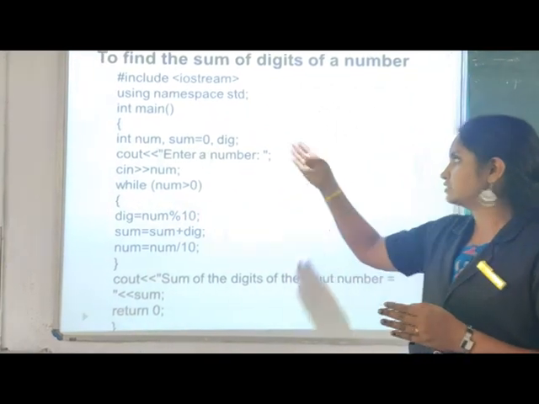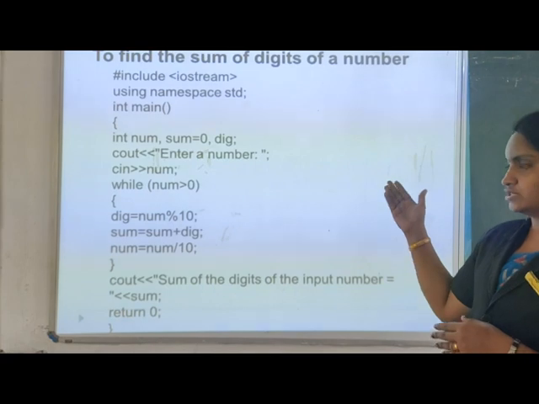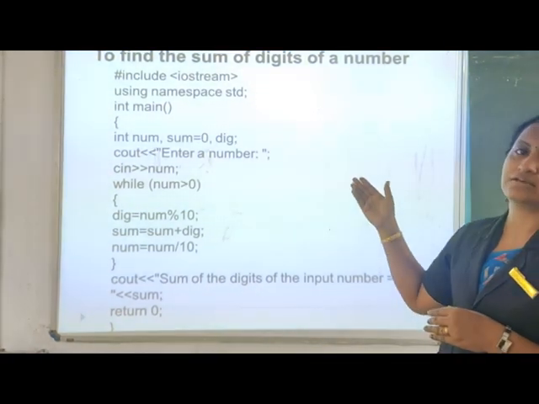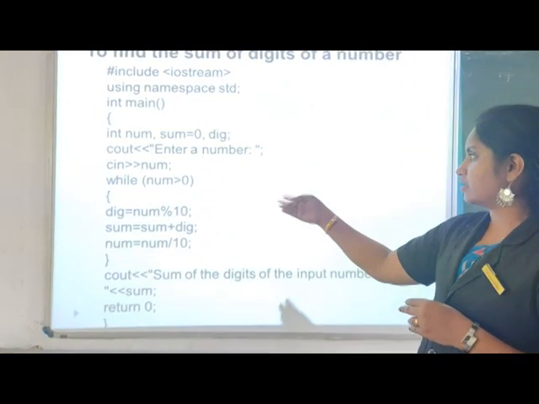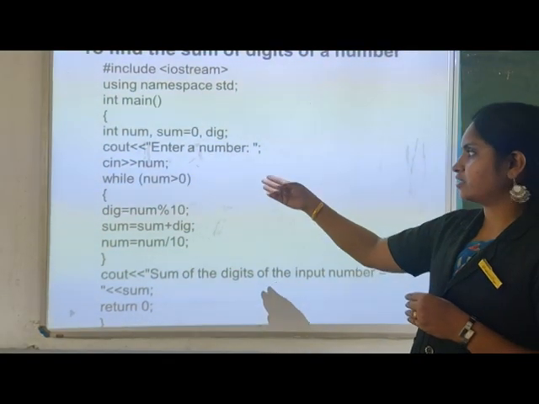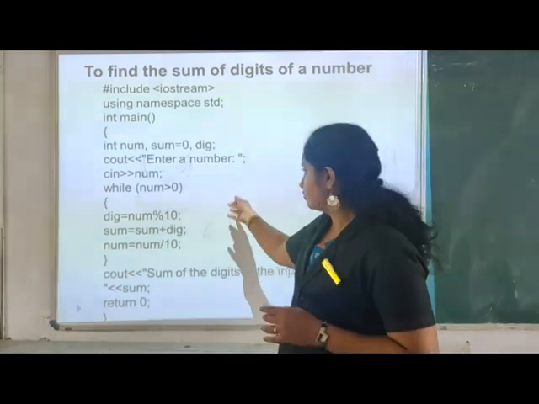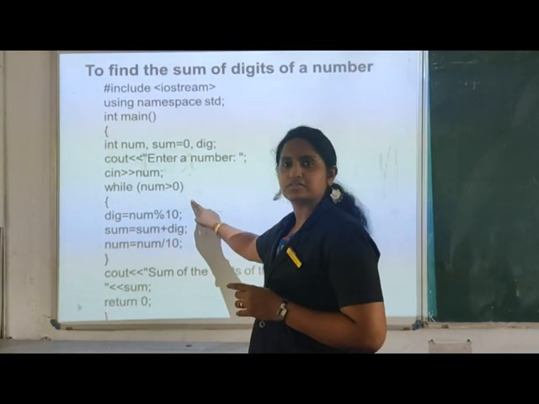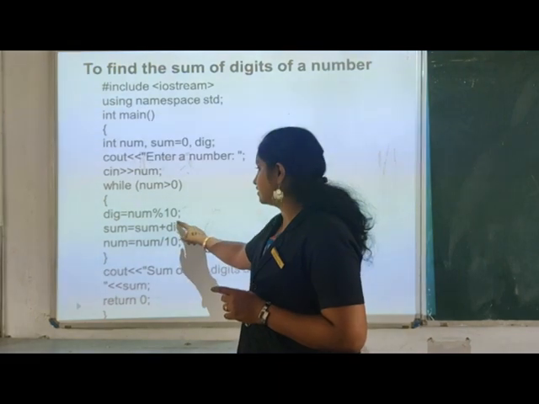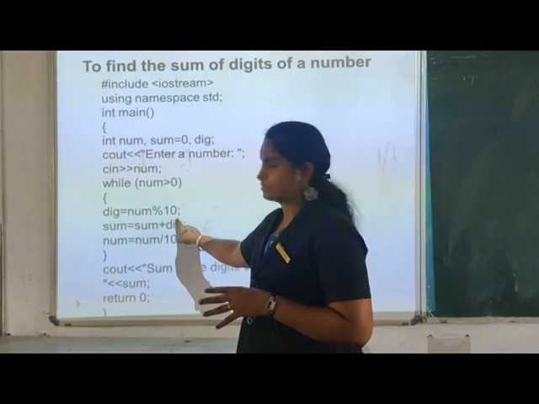Clear? So here we are initializing the variables num, sum and digit. That is, we are going to add the digits. And here you are entering a number. Clear? And here, if you are entering the value 23, we check that 23 is greater than 0. First you are going to separate the digit. What is the value? 23.